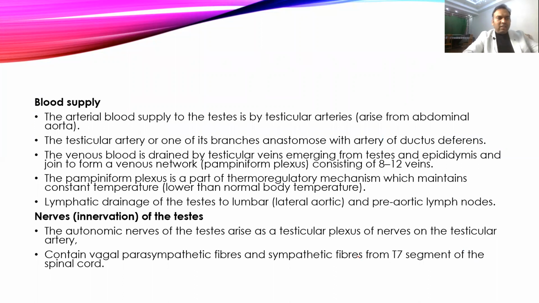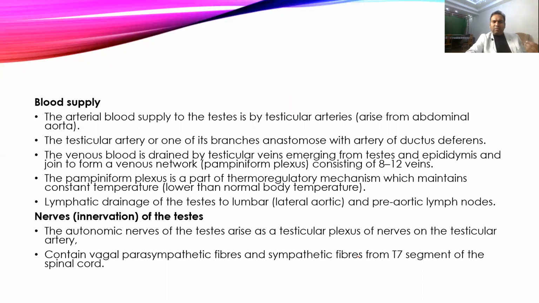Then come to the blood supply. Testes are supplied by the testicular arteries that directly arise from the abdominal aorta. They don't do anything else; they directly arise from the abdominal aorta, and this anastomoses with the artery supplied by the ductus deferens and forms a network-like structure.